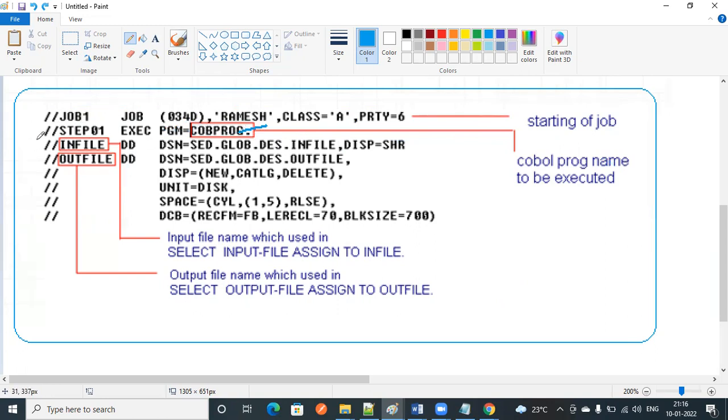And in your program, suppose you are using any input file and output file, in that case you need to give them over here. These are the physical file names. I already explained in the file reading concept what a physical file name and what a logical file name is. Whatever the physical file name is, you will give it here. It will take it from the JCL and give it to your COBOL program.